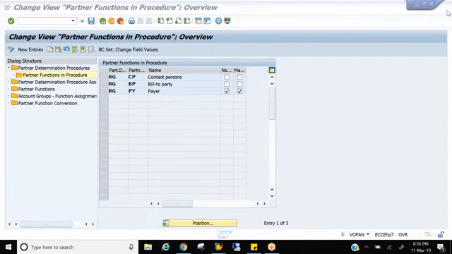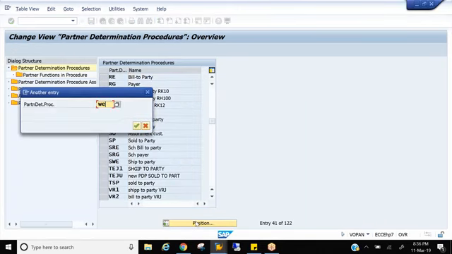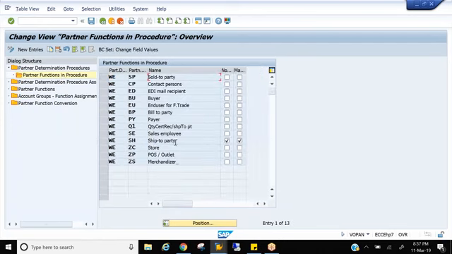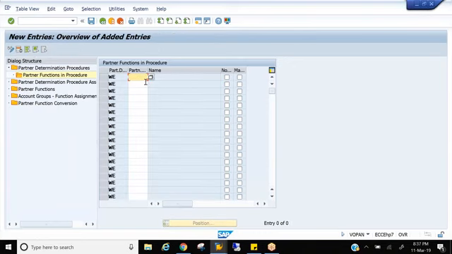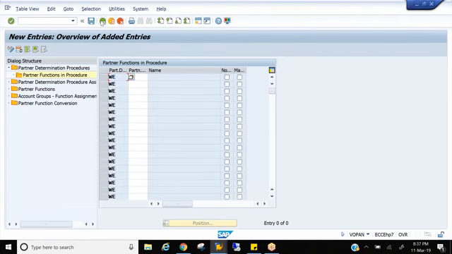By going to your ship to party partner function, you need to add one more called payer. You need to add partner function PY and make it mandatory. It already exists.